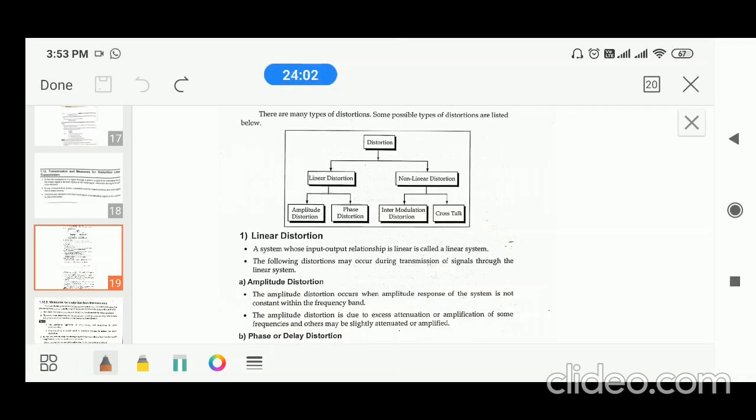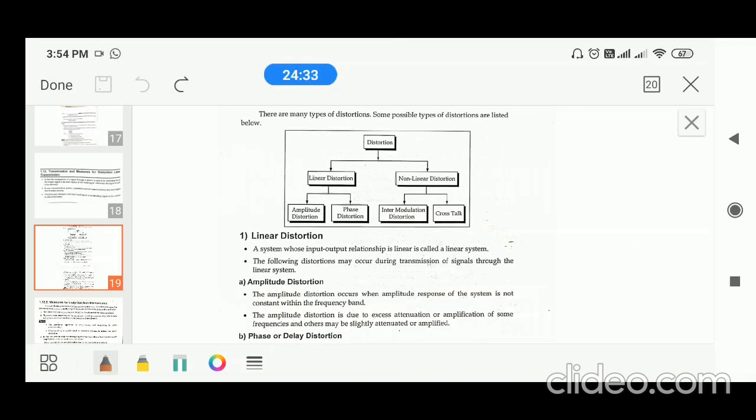Whereas when the phases of the received signal are varied irregularly at the receiver, there is phase distortion. Generally phase means delay. If the signals are not received at the same instant of time at the receiver, the signal undergoes phase distortion. When the signal's amplitudes are not increased in a uniform manner, the signal undergoes amplitude distortion.